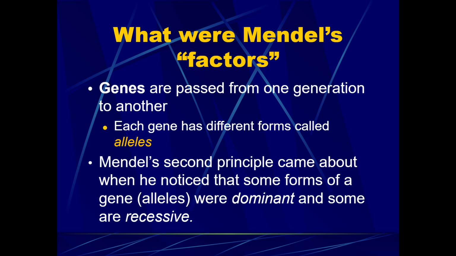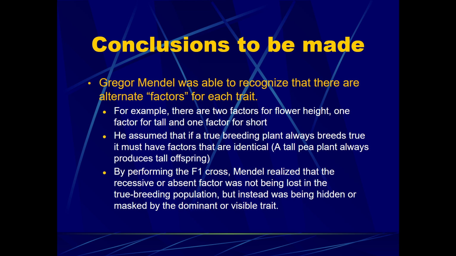He wrote down in his postulates that this proved what was happening in the F1 or first filial generation, and why one of the traits was missing and then could show back up, because of the idea of dominant and recessive traits.